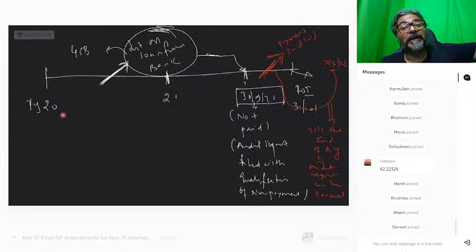Because these 43B and 40A provisions are not linked with the audit report. They are linked with what? The due date of filing of the ROI. So they are not linked with the audit report. So this was necessary, students. I hope that all of you are clear with this part now.